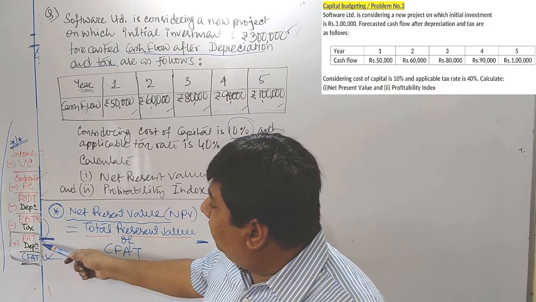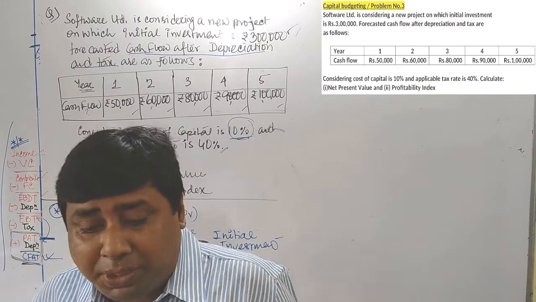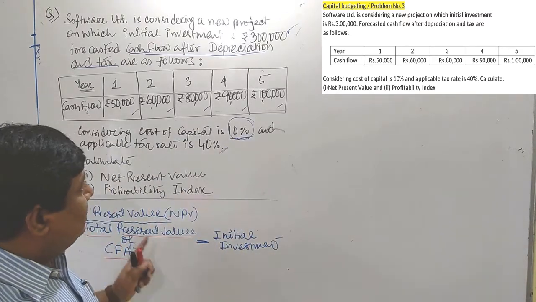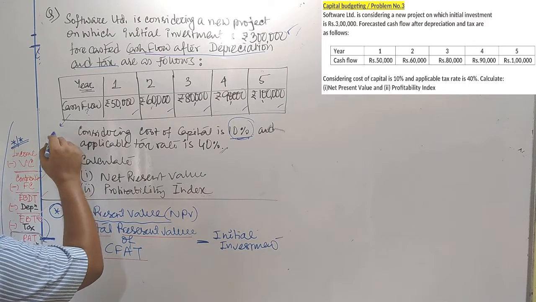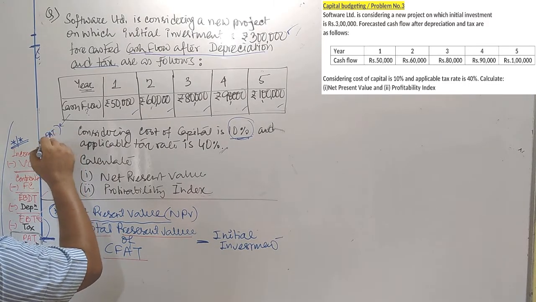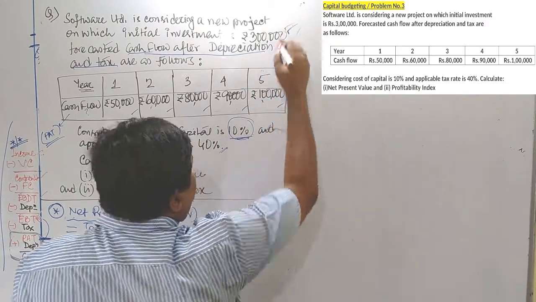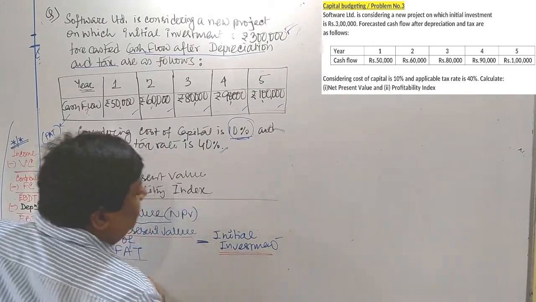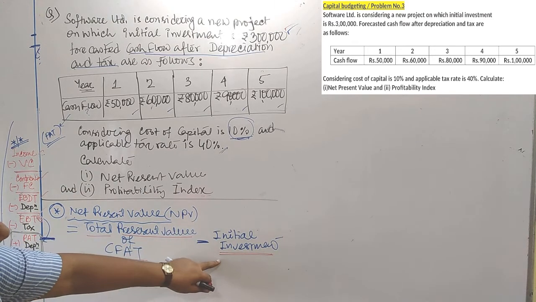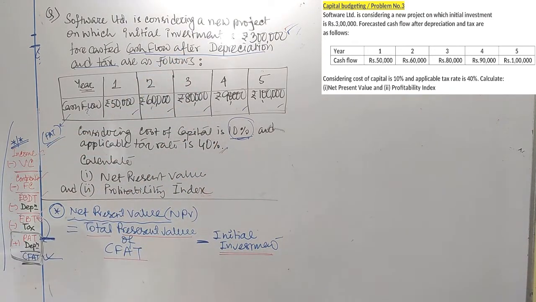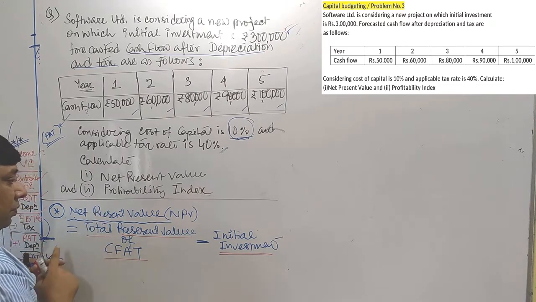That means that cash flow provided to us is PAT. What is the full form of PAT? Full form of PAT is profit after tax. Now the question is that cash flow is none other than PAT. PAT is provided to us. Tax rate, cost of capital, PAT, all such things are available to us. And we know our initial investment is 3 lakh rupees. Our initial investment, we know that is 3 lakh rupees.